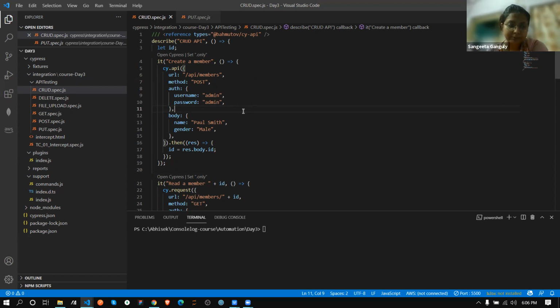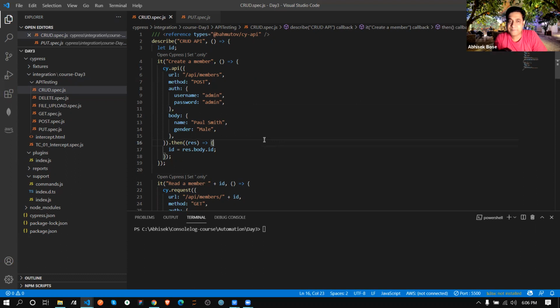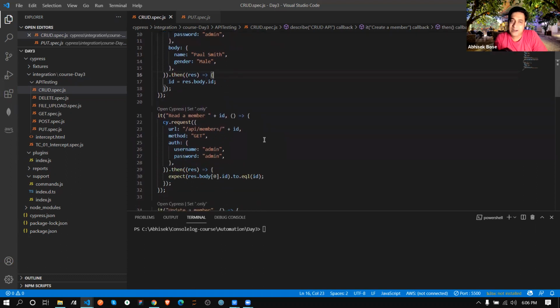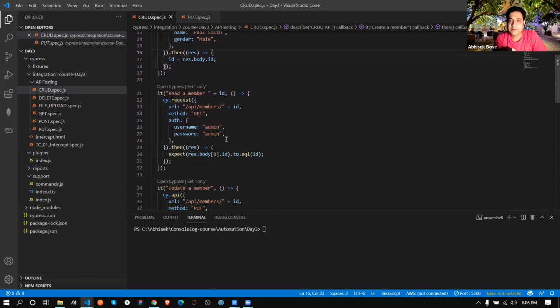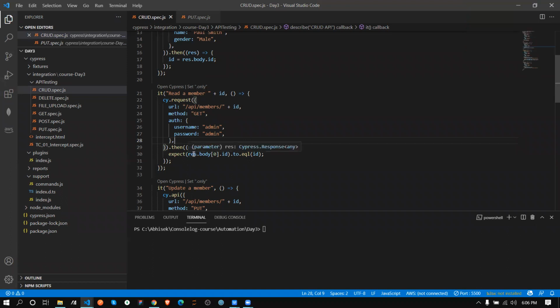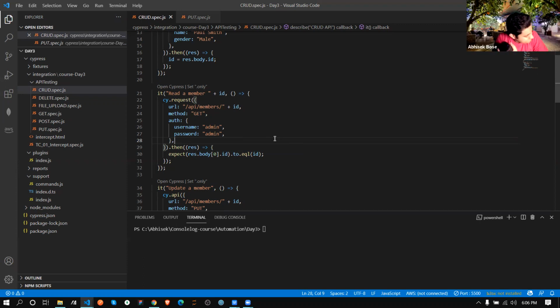Absolutely. So up to this, is it clear? Can we run this API one? Oh, that I already mentioned. No, I don't have any. I can't run it, but this is the structure only. If you have any API you need to test, just apply this thing only. It will work. Okay, got that clear? Yes.